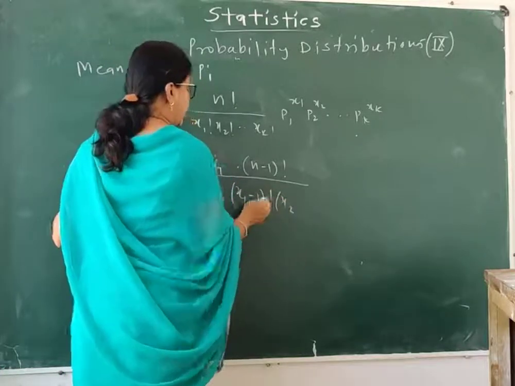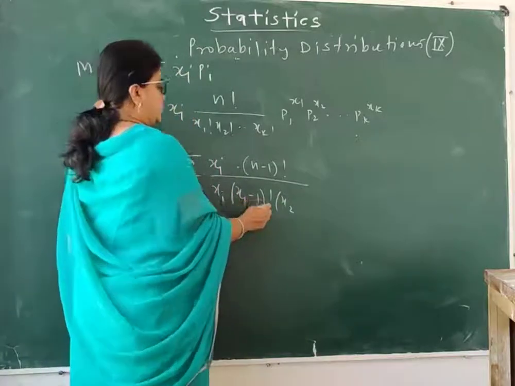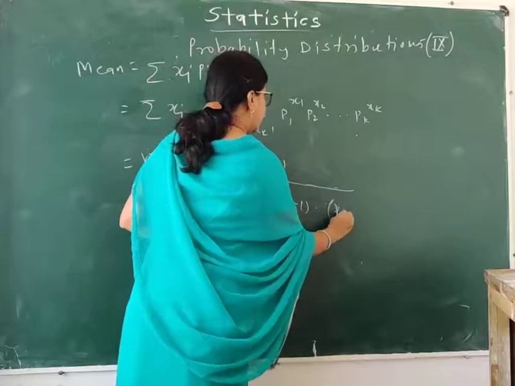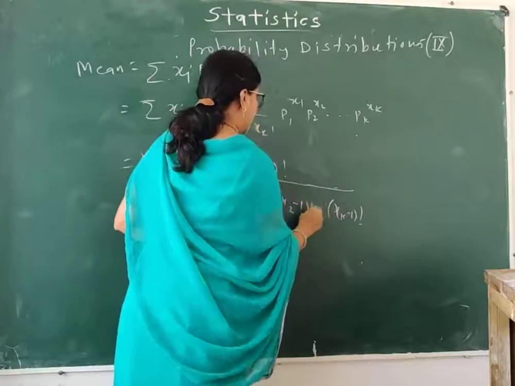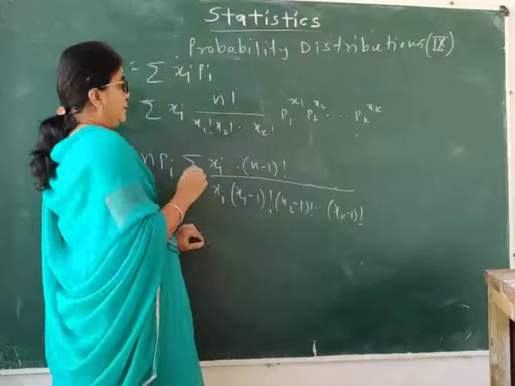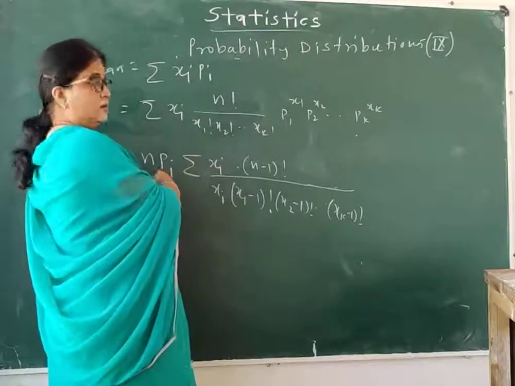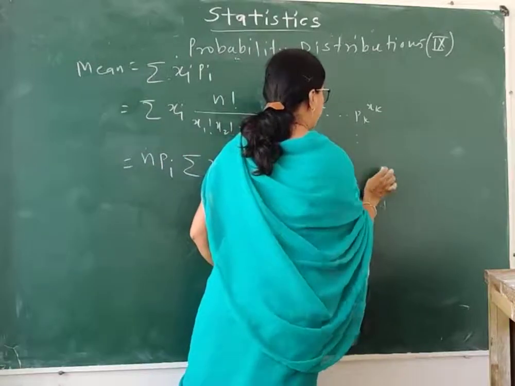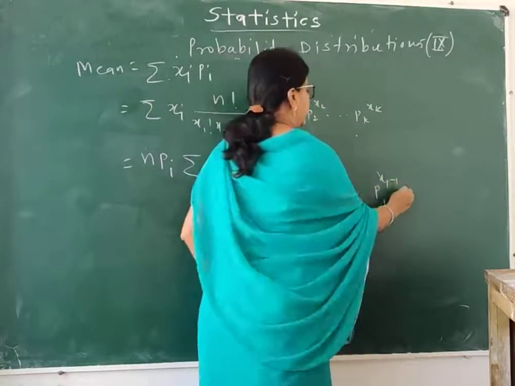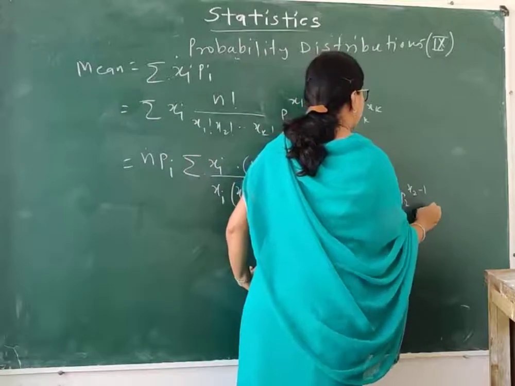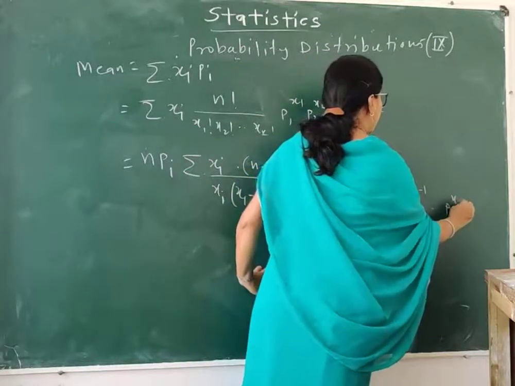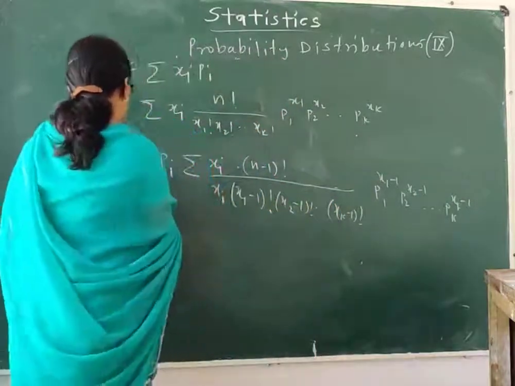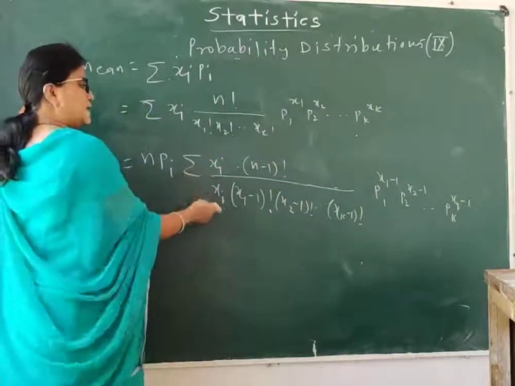Then since we take one part common, x1 minus 1, x2 minus 1, so on up to xk minus 1 factorial. Getting the term? Then since pi is also common, we can write this as p1 raised to x1 minus 1, p2 raised to x2 minus 1, so on up to pk raised to xk minus 1. So we can write this as xi again cancel.